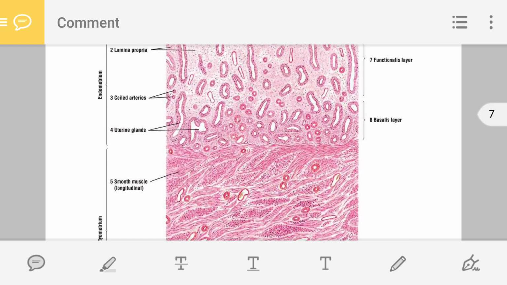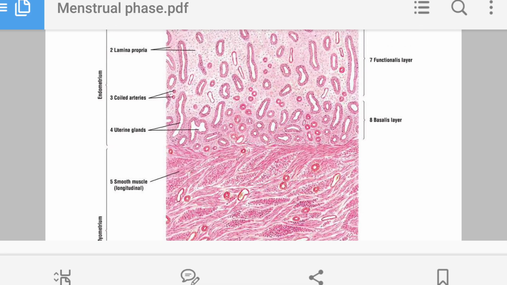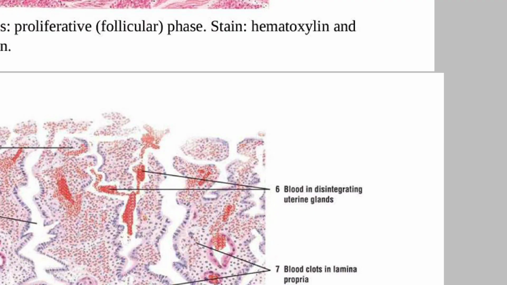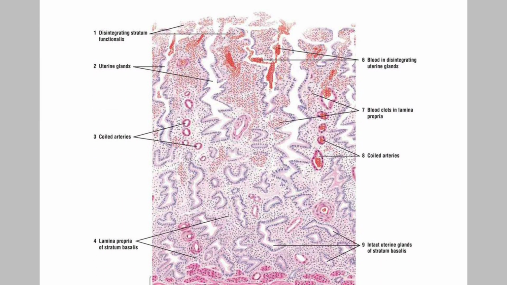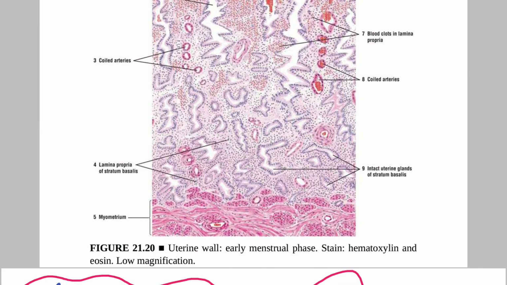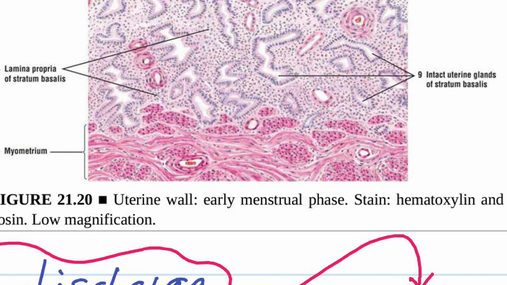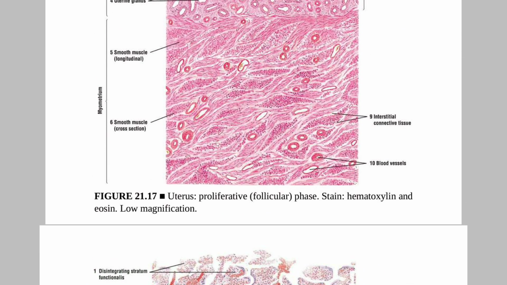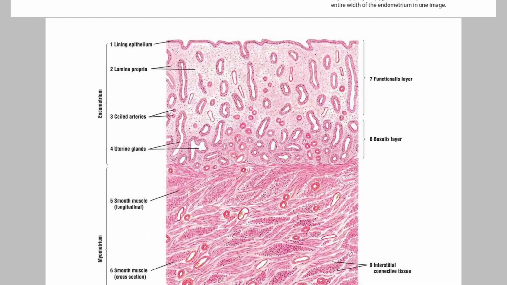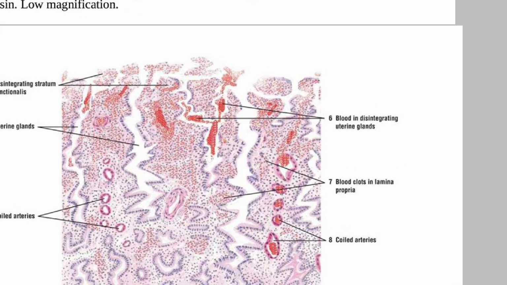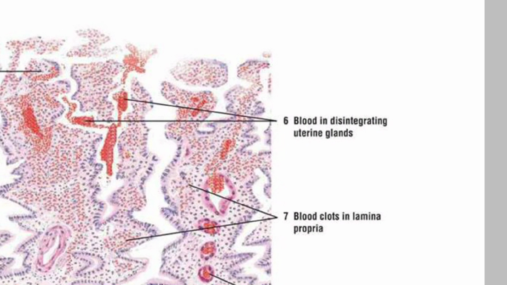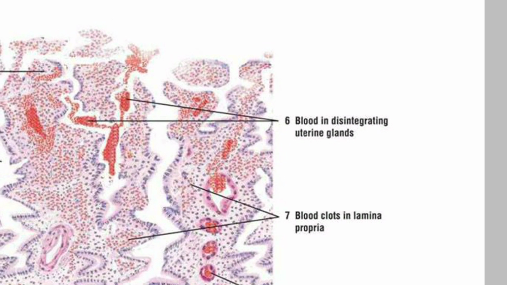This is this slide. This is the uterus of the proliferative phase, and this uterus is the early menstrual phase. As you can read, this is the early menstrual phase uterus. The top layer is known as the functional layer. As you can see, there is blood in disintegrating uterine glands. So the uterine glands are degenerating.